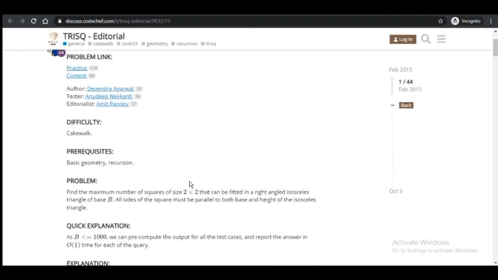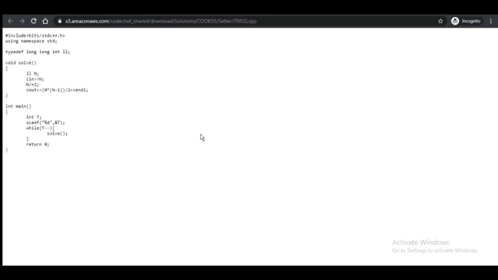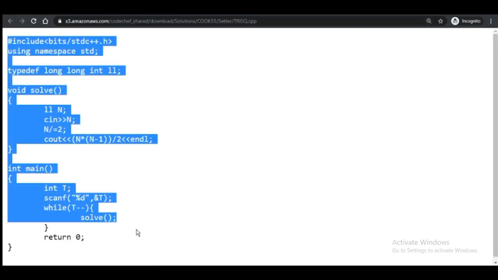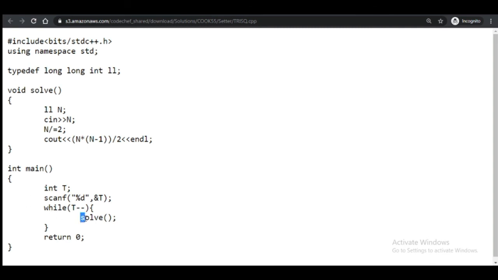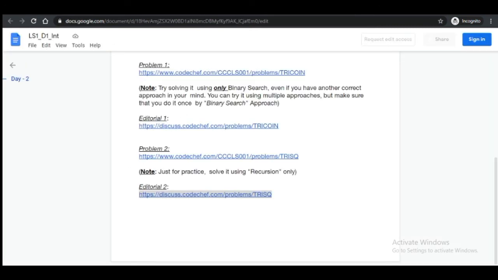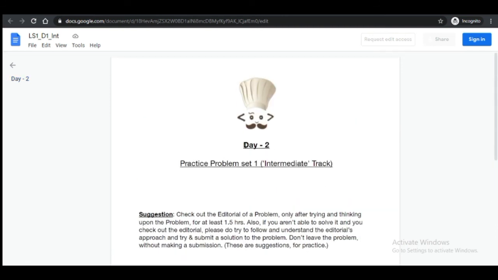The solution part is very simple. So this is the solution. All the things are the same, and in int main we have called the solve function. This is the solve function. That's how it is done. Try to look at this, try to understand this, and then you can easily solve it. Hope you get the idea of how to solve these kinds of problems. And this was day 2 intermediate. Thanks for watching.